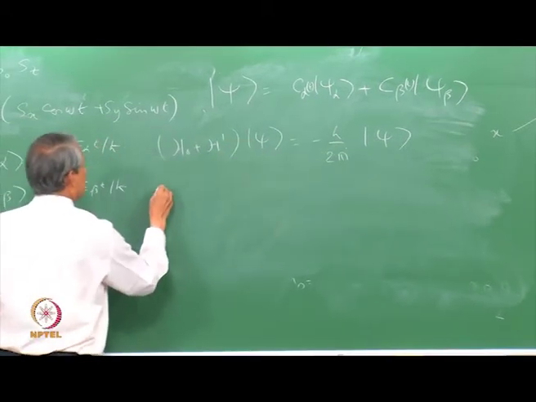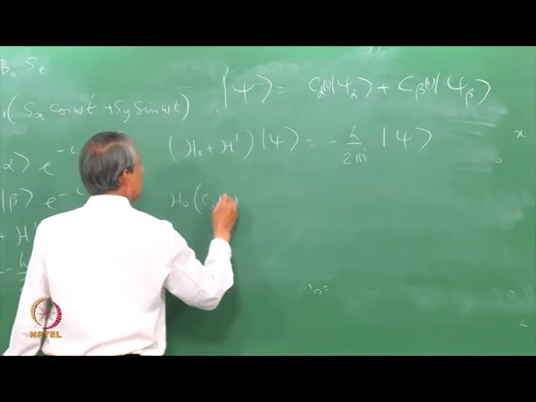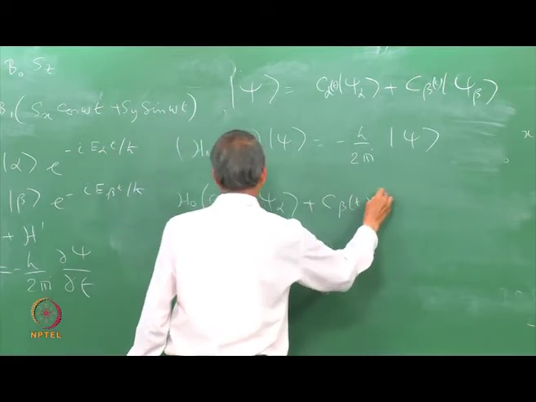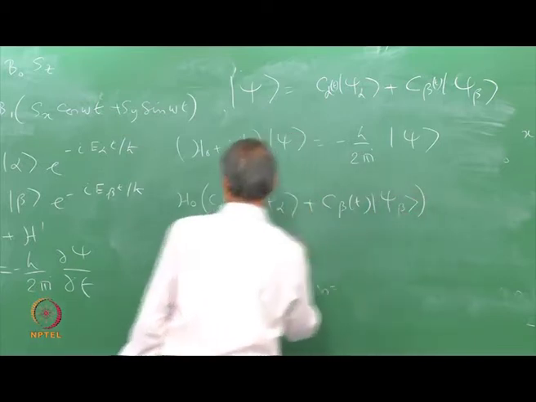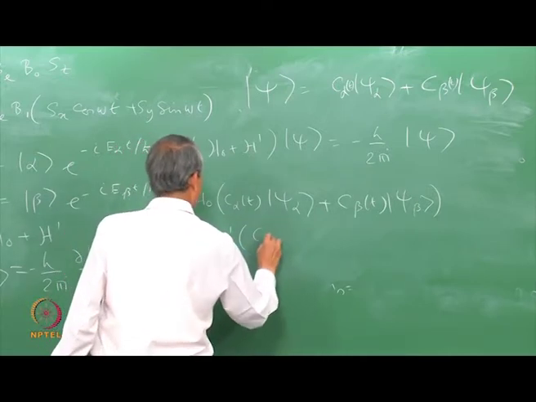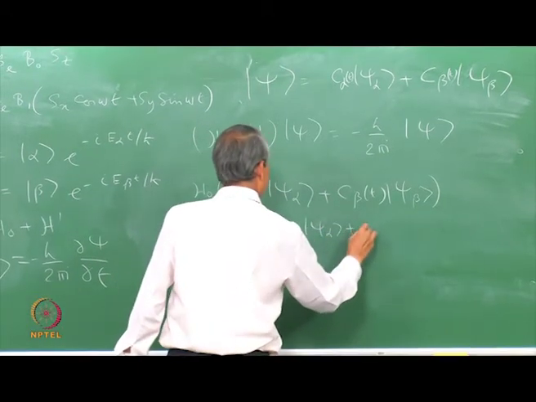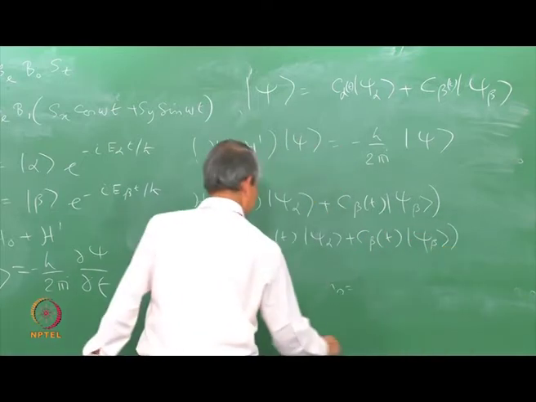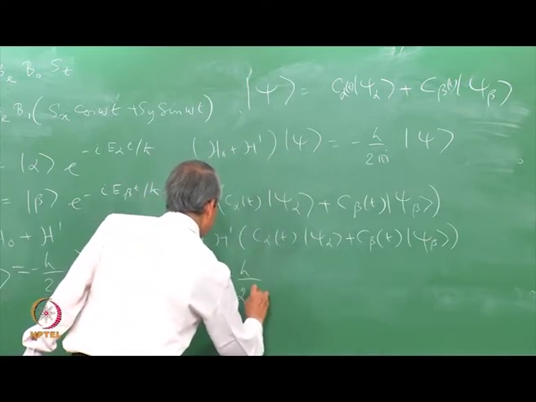Put it here, so this will give me H0 C alpha(t) psi alpha plus H prime psi is equal to the right hand side.